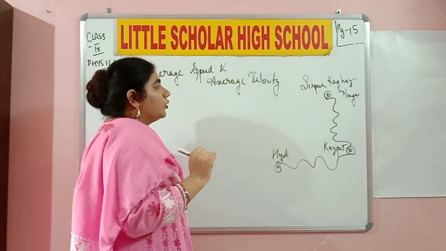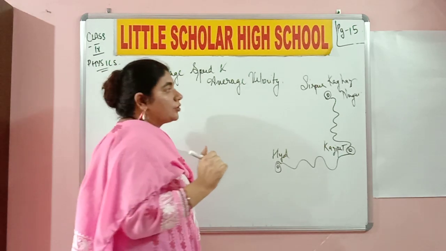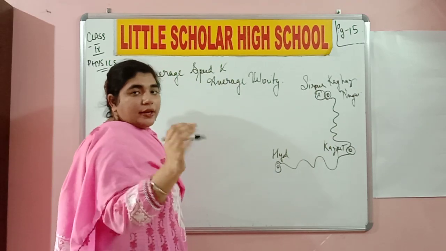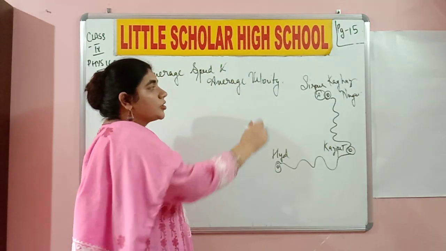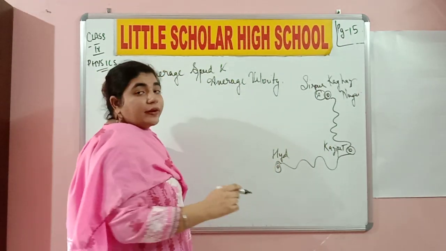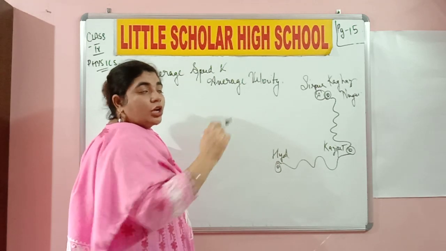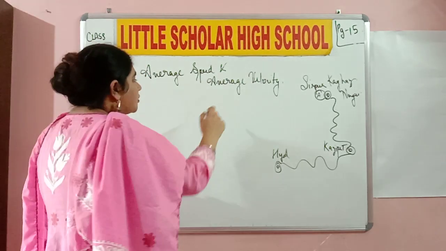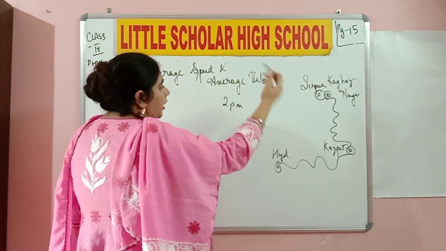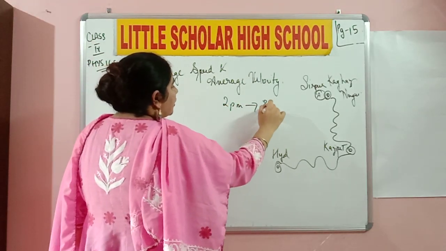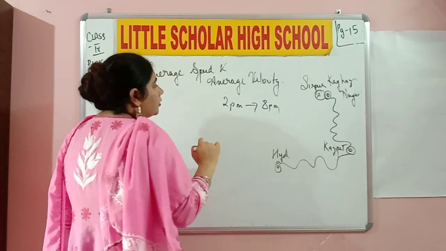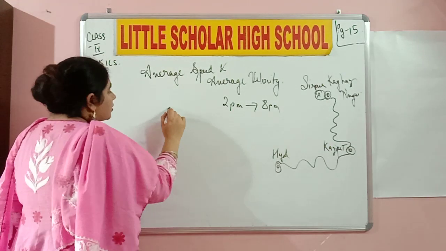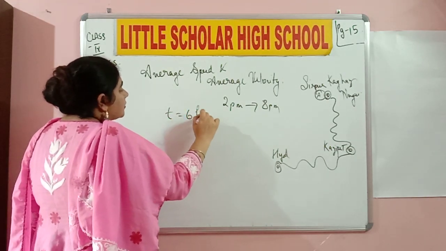For example, there is a train named Telangana Express traveling from Sirpur Kagaznagar to Hyderabad, with a journey from 2 p.m. to 8 p.m. So how many hours did it travel for? What is the journey time? It is 6 hours. So time is taken as 6 hours.